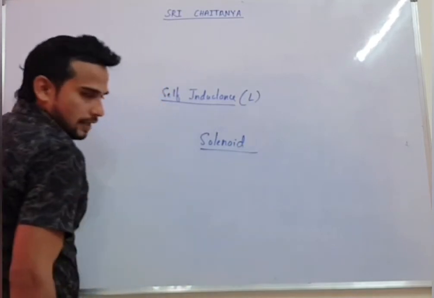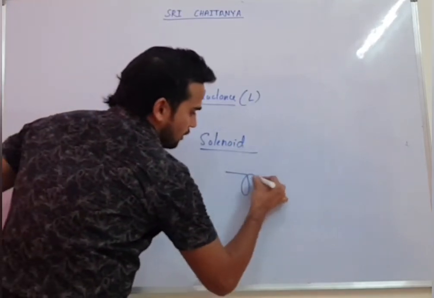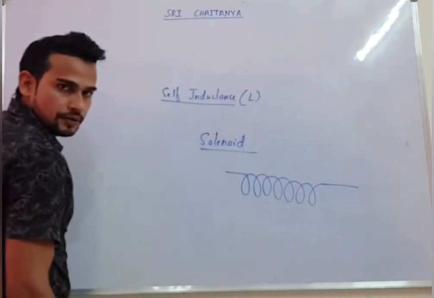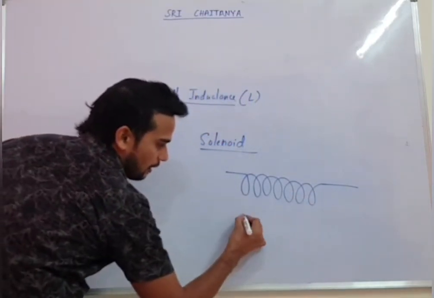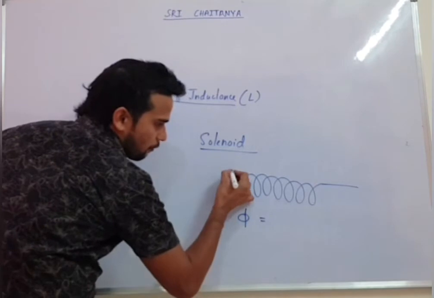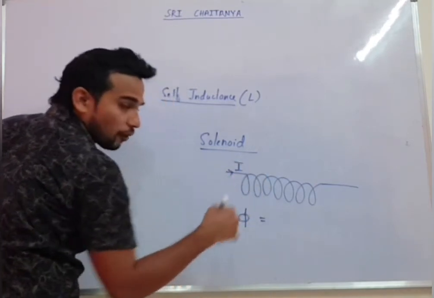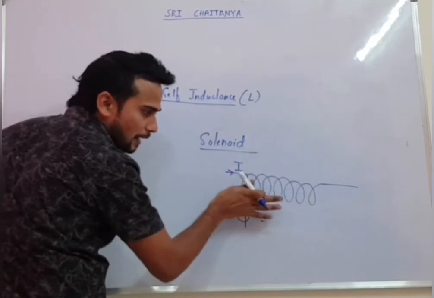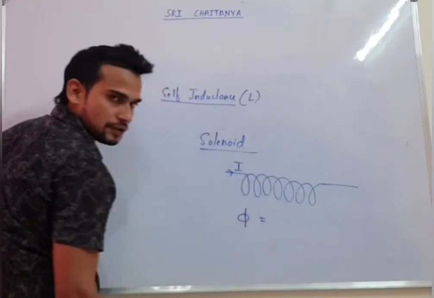So for a solenoid, again, someone gave you one solenoid and asked you to find its self-inductance. So first I will write flux. If you pass current I through this solenoid, due to this current, the solenoid will get magnetic field. Due to that magnetic field, the solenoid will get magnetic flux.